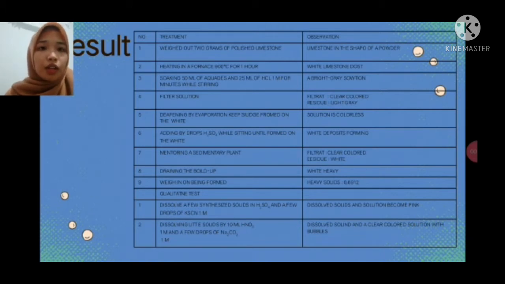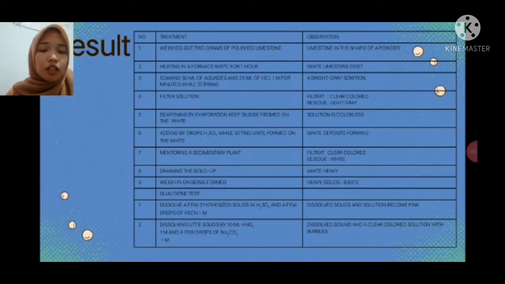Result: weigh out 2 grams of polished limestone. The result: limestone in the shape of powder. Second, heating in the furnace at 900 Celsius for 1 hour. The result: white limestone dust.